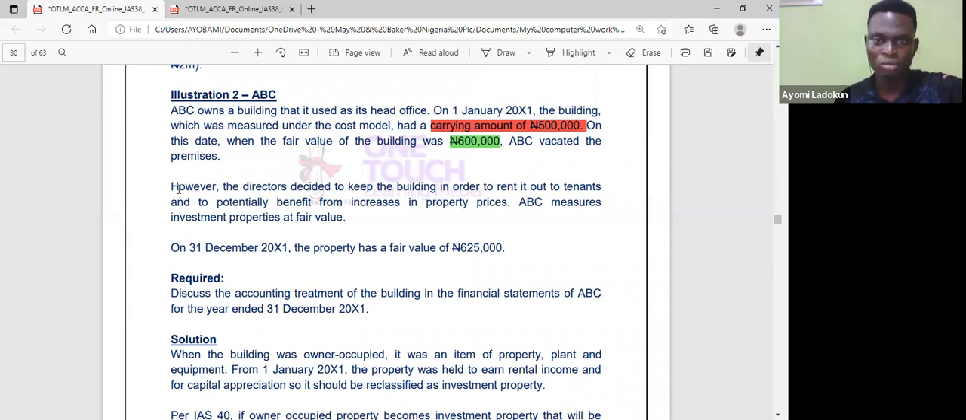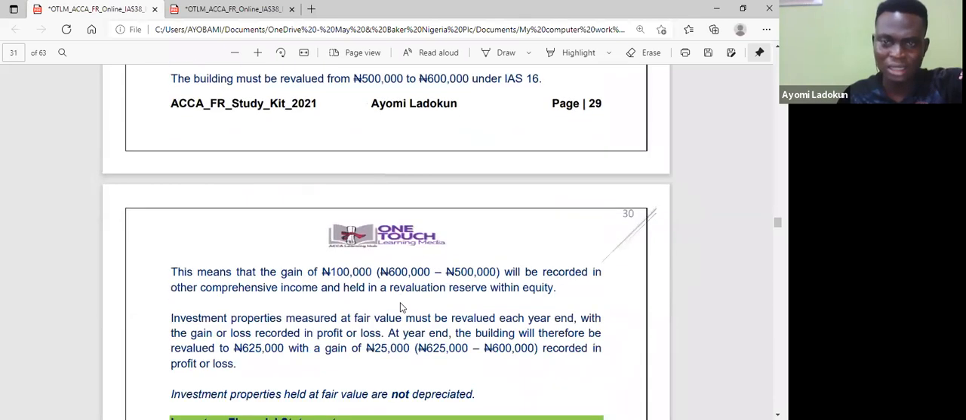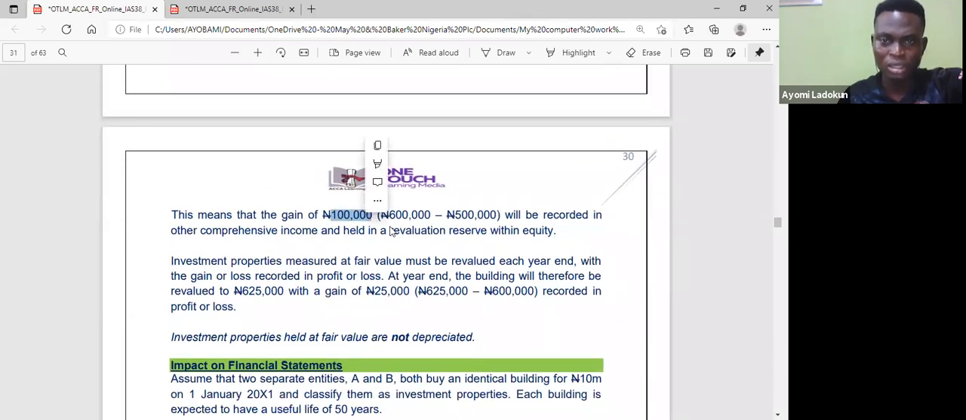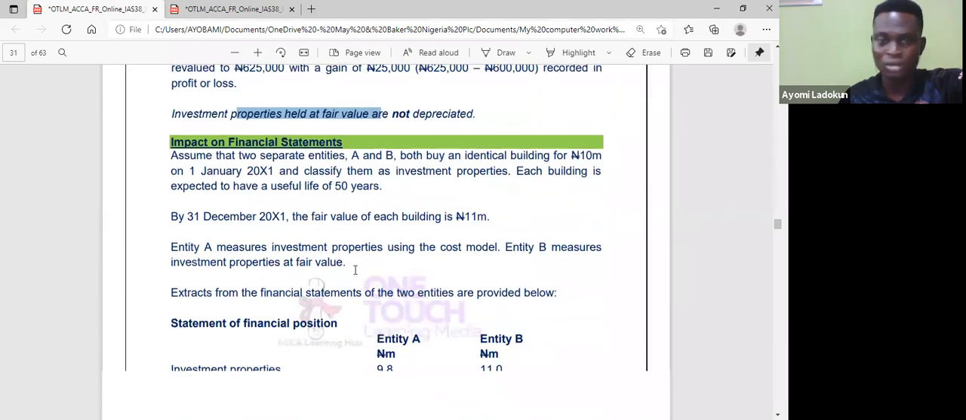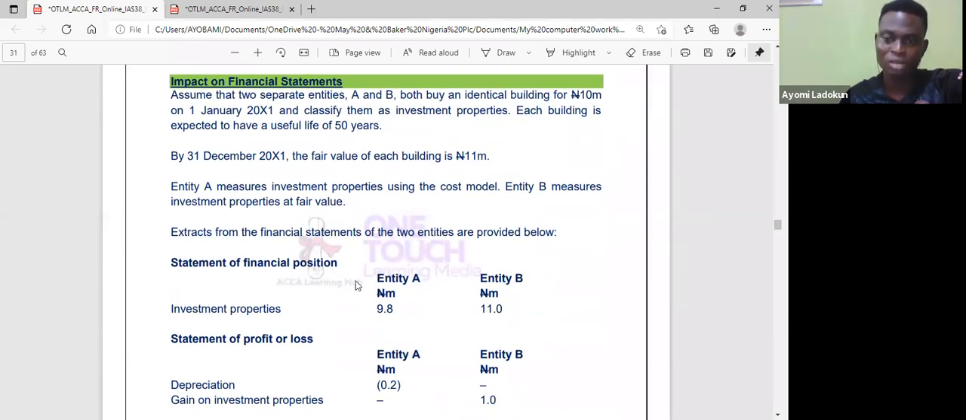Then now, I have vacated, and at the end of the year, the fair value is now 625. So what happens? I will revalue from 600 to 625. That 25 goes to profit or loss because I've already transferred to investment property. And that's the end of that question. So can you see the 100 goes to OCI, the revaluation reserve, and this 25 goes to P&L. Because it is held at fair value, I no longer depreciate. So that is very instructive.